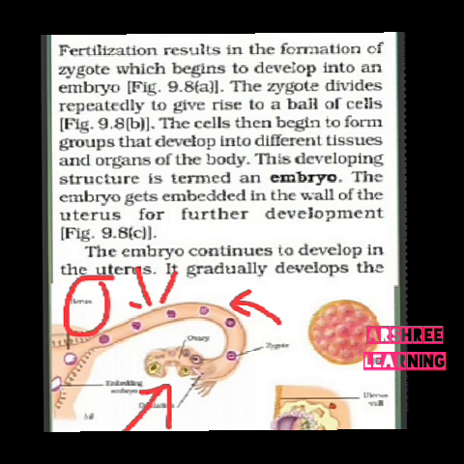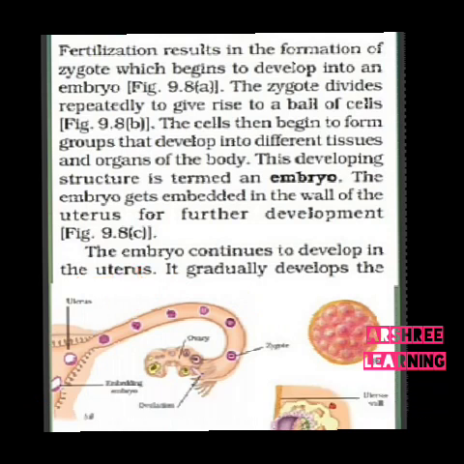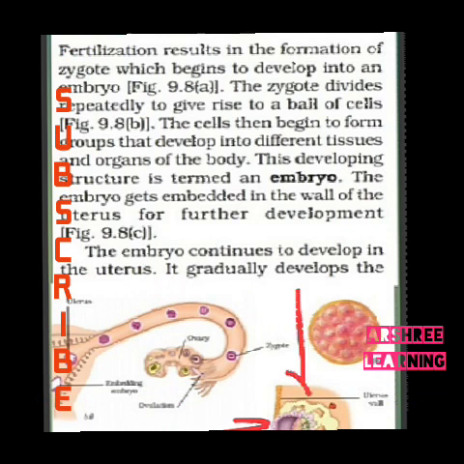This embryo sticks to the wall of the mother's uterus and starts developing. The embryo continues to develop in the uterus gradually, and then it develops into a baby. In this picture, there is a wall of uterus shown here. In this wall, the embryo has joined. It sticks to the wall of the mother and starts taking nourishment from the uterus wall and growing.